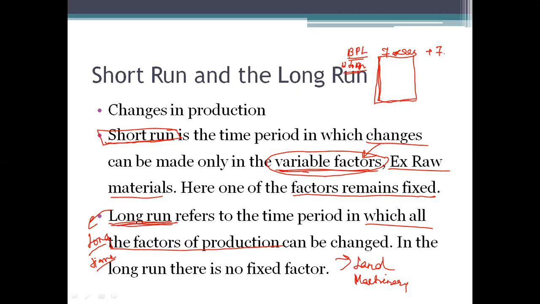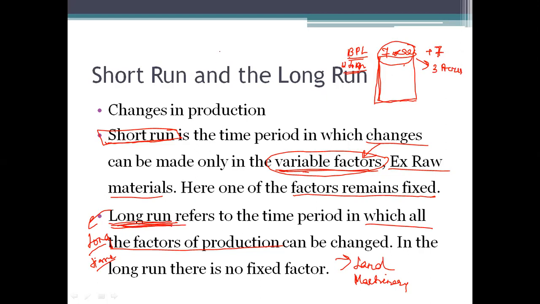In the long run, they can purchase not only 7 acres, they can purchase more land or they can sell this land also. They can sell it and keep only 3 acres of land. Okay, like that. So land, which is the fixed factor of production, can be changed even in the long run.